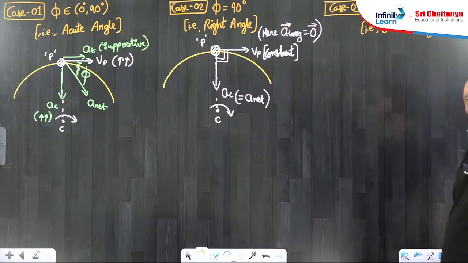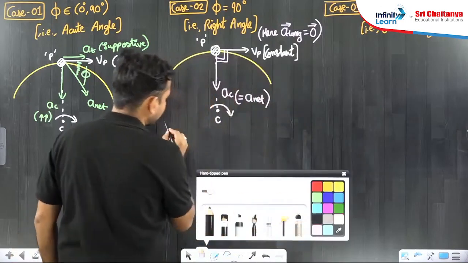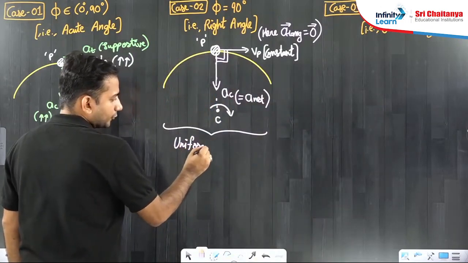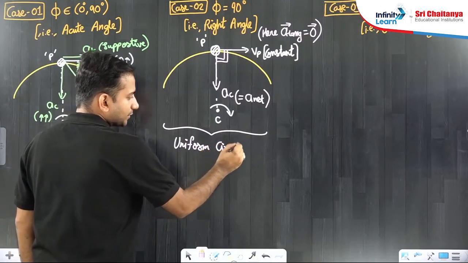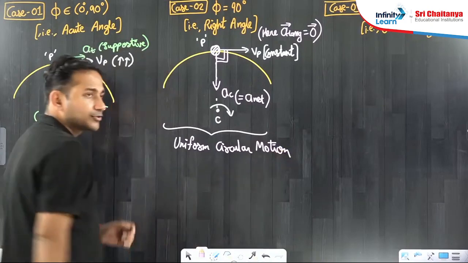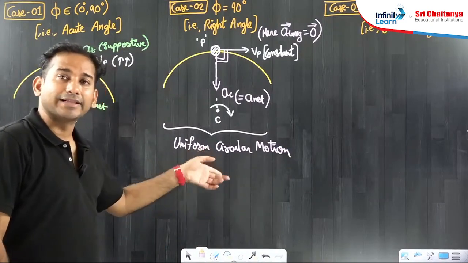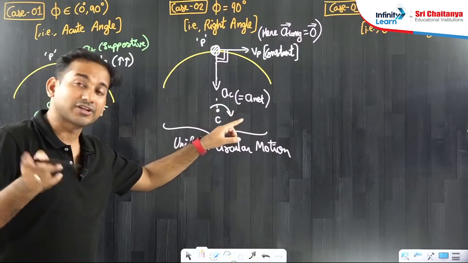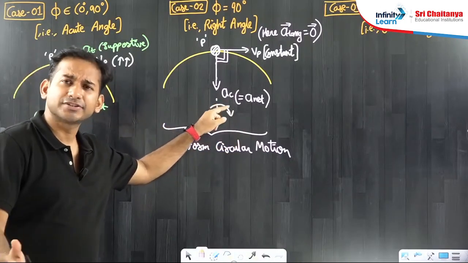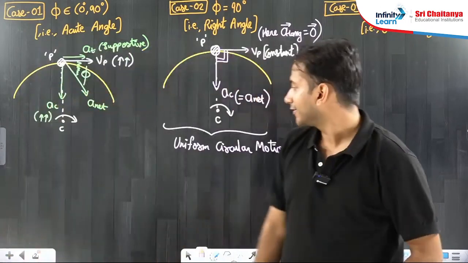Here speed is constant. So for constant speed, this is also called the special case of uniform circular motion. In uniform circular motion, the speed is constant, but the acceleration is still available. Which type of acceleration is available? The one which doesn't change the speed, but it keeps on changing the direction. It always keeps on changing the direction.